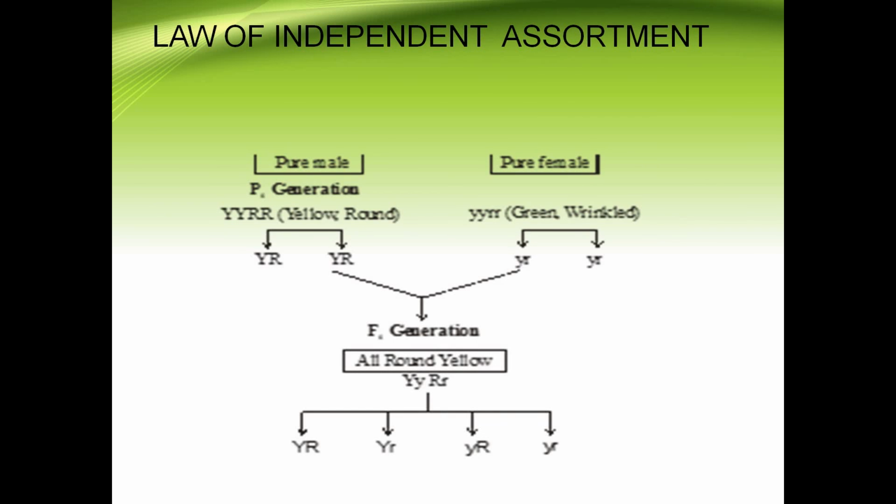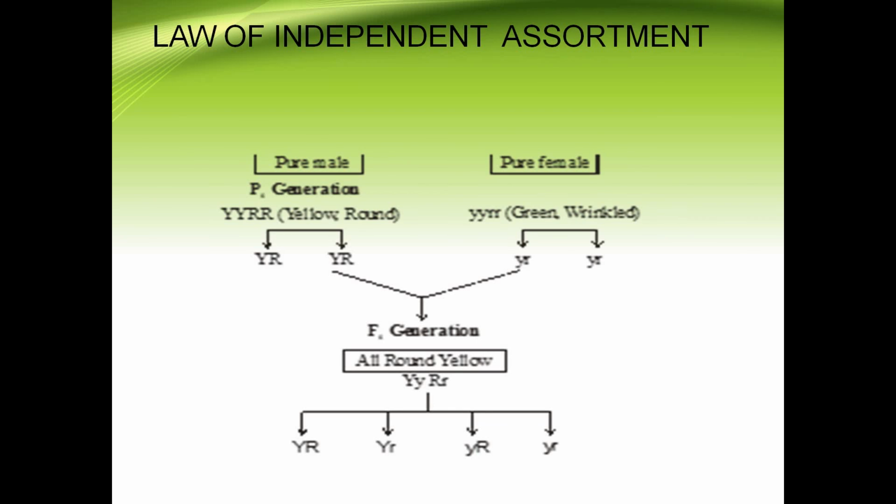Next we have the law of independent assortment. Mendel explained this law of independent assortment from the results of the dihybrid cross. This is the dihybrid cross we have discussed just now.